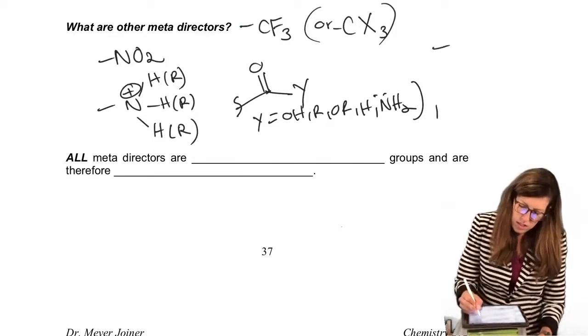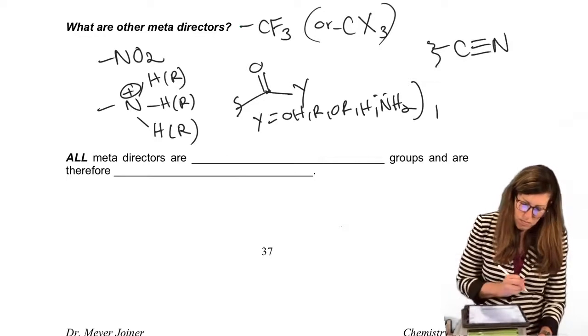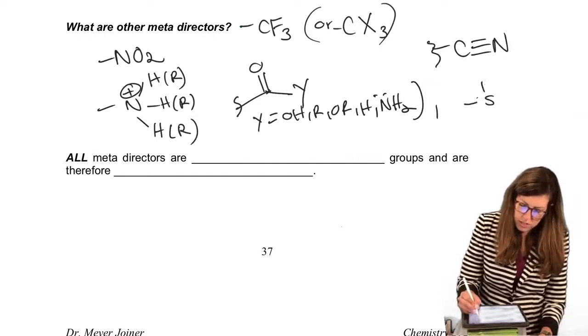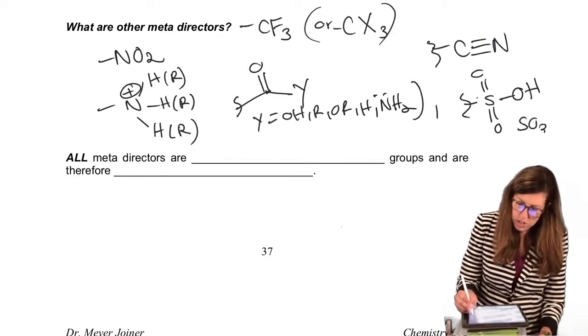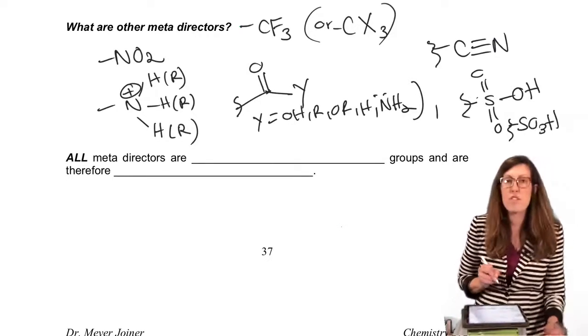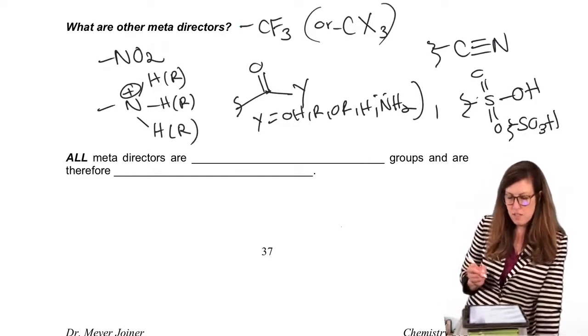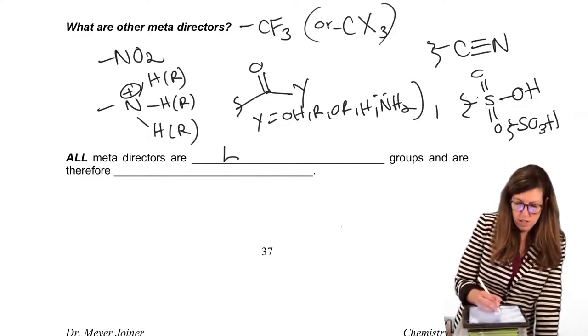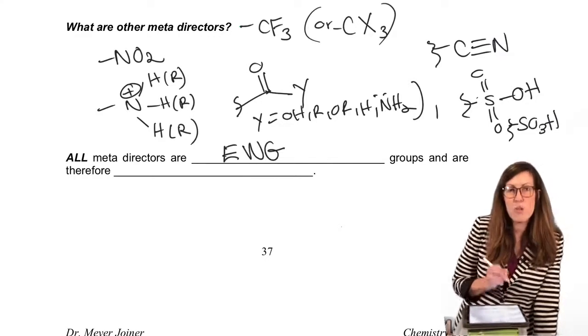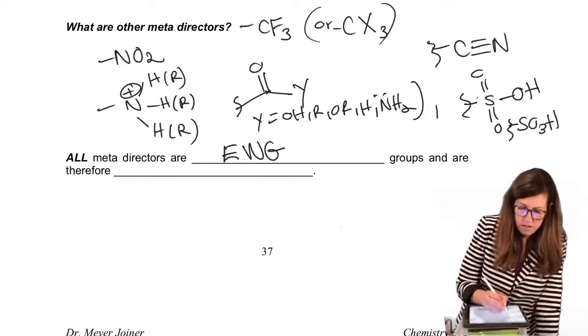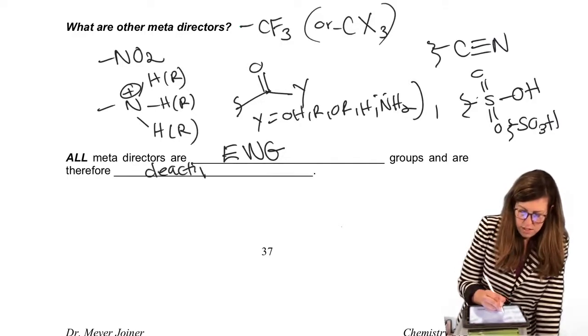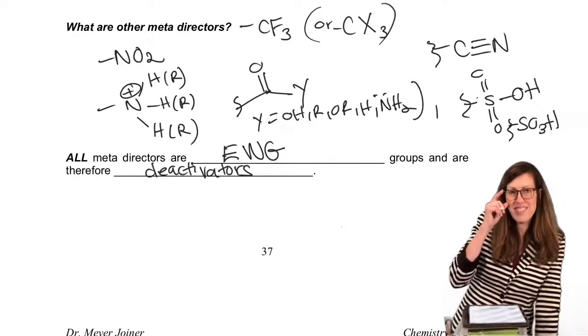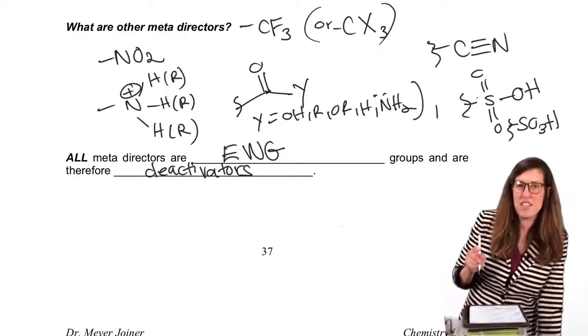Let's see. Nitrile is electron withdrawing. Sulfonyl, called SO3H. That's electron withdrawing. As you can see, the pi bonds make it kind of similar to carbonyl. All right, so all meta directors are easy to spot because they are electron withdrawing groups. That means they are also deactivators. Okay, that's simple. There are no meta directors that are activators.